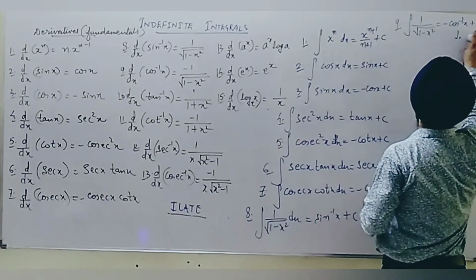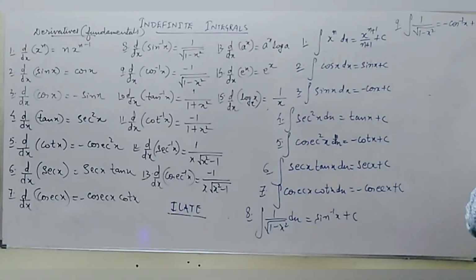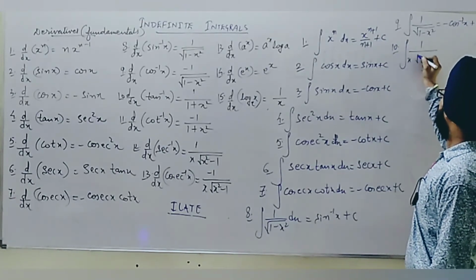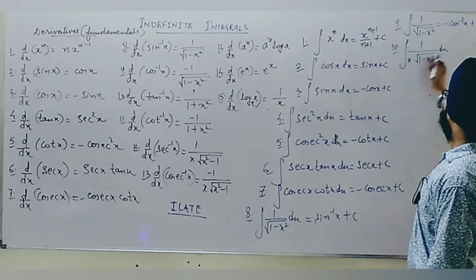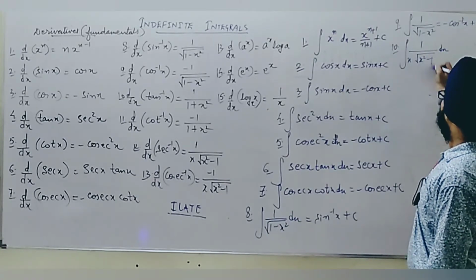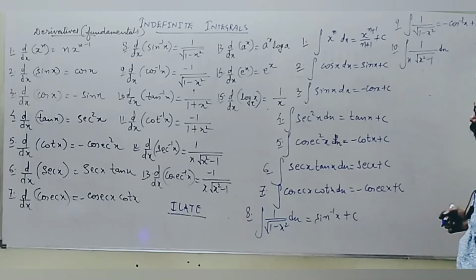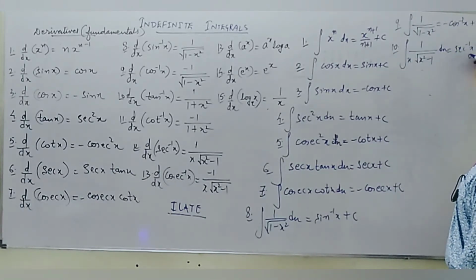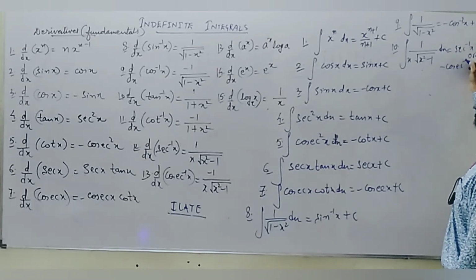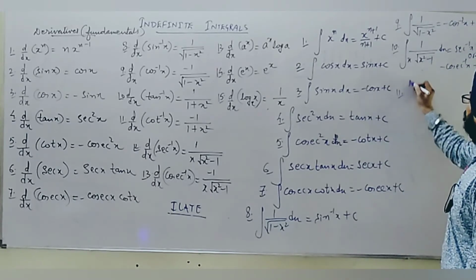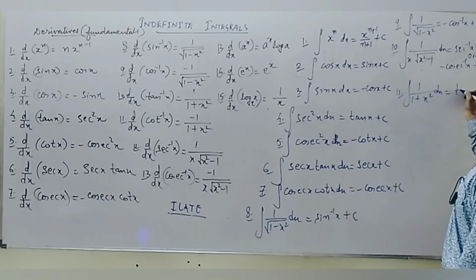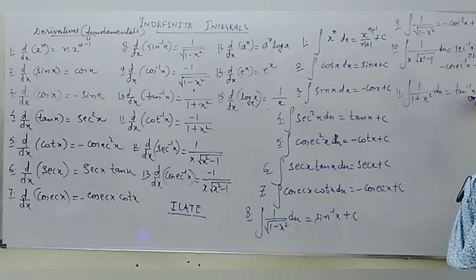Now we go ahead. This was just an explanation. If I take the next one, integration of 1 upon x root x square minus 1, this can be written as either sec inverse x plus c, or you can write minus cosec inverse x plus c. Eleventh, I can write 1 upon 1 plus x square dx. Either you write it as tan inverse x plus c, or you write minus cot inverse x plus c.